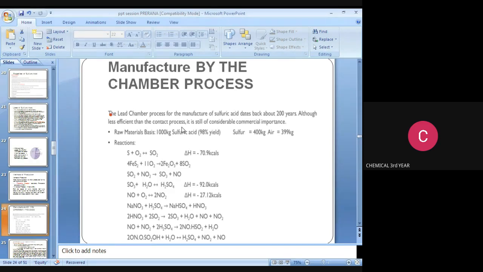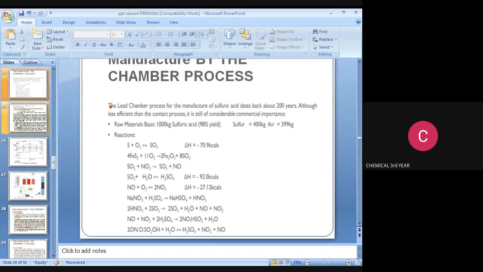The next reaction is NO plus NO2 plus 2H2SO4, which gives 2NO·HSO4 plus H2O. The last reaction is 2ON·OSO2OH reacting with water. This is a reversible reaction, and it produces H2SO4 plus NO2 plus NO.